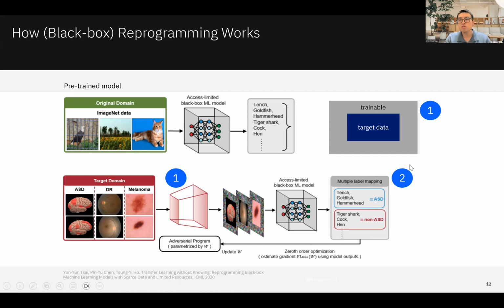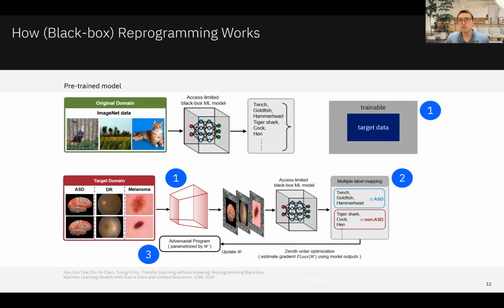The second thing we need to do is called output label mapping. We need to map the source labels to the target labels, for example, mapping a subset of the predictions on ImageNet classes to the autism spectrum disorder class or the non-autism spectrum disorder class.